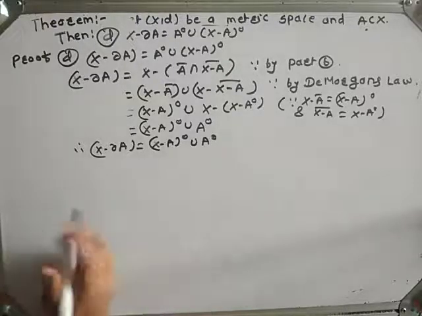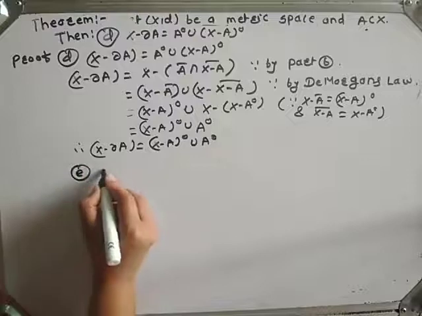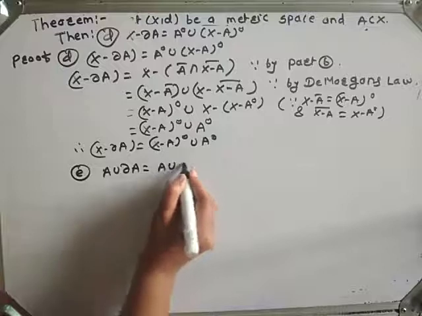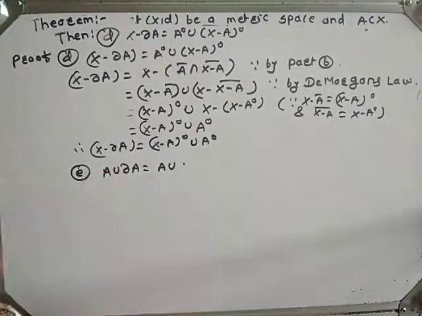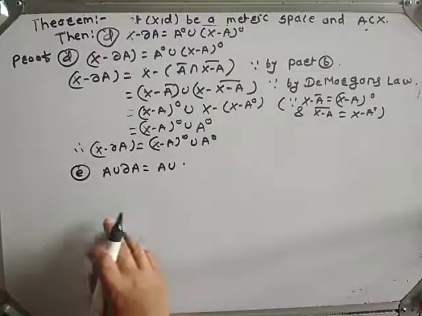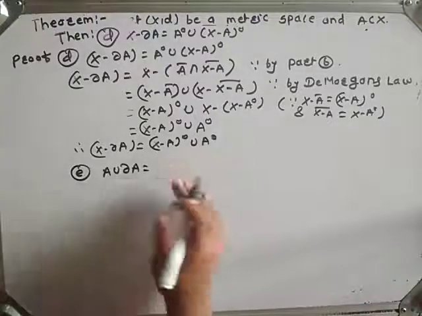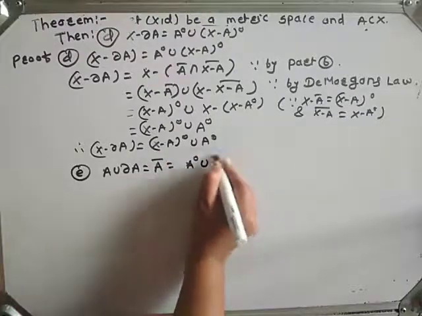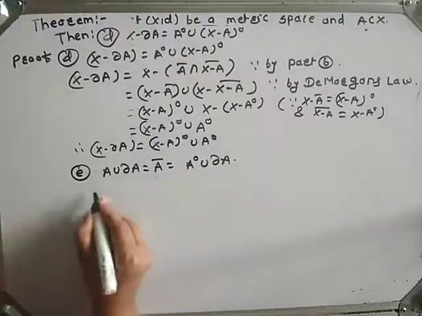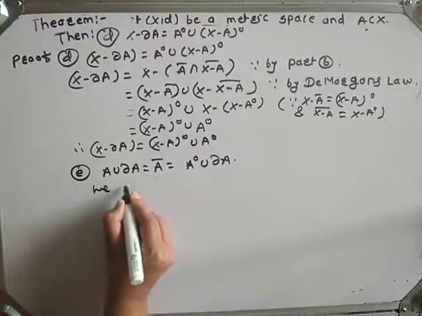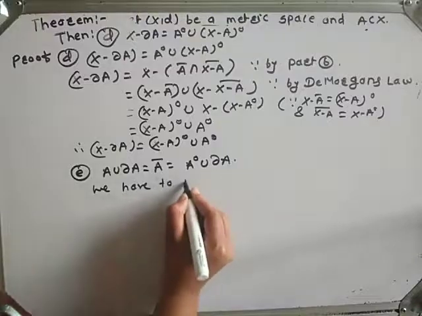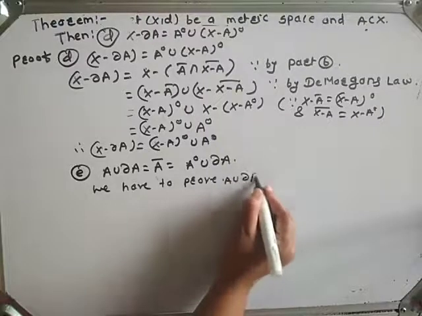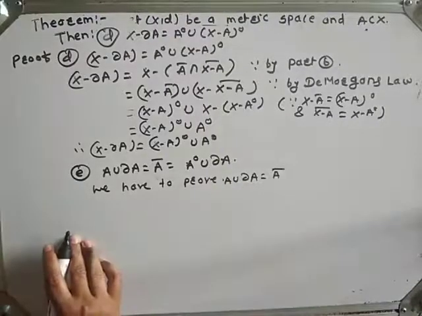Now we will prove part E. Part E is A union boundary A is equal to A closure, which is equal to A interior union boundary A. In this part we have to prove A union boundary A is equal to A closure.